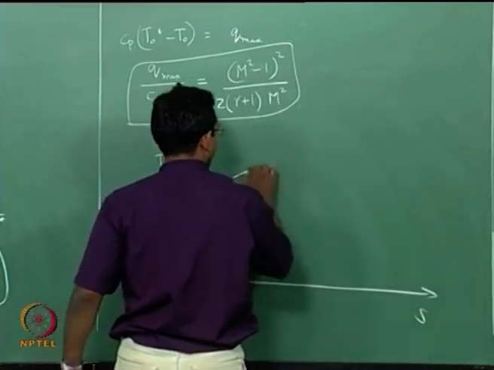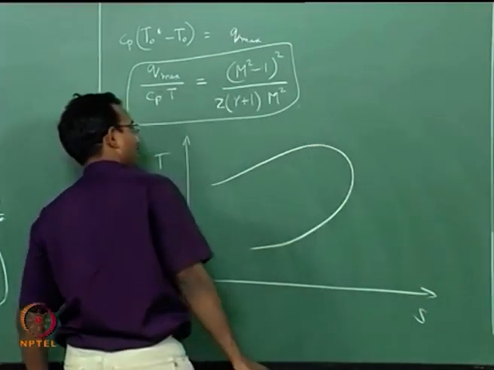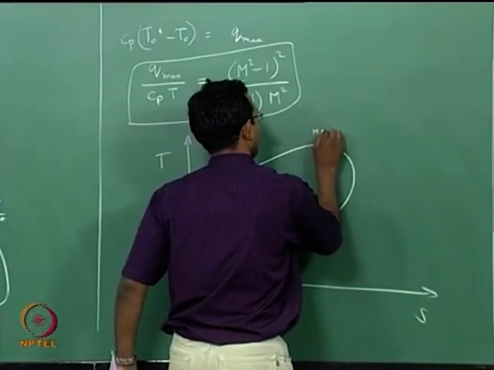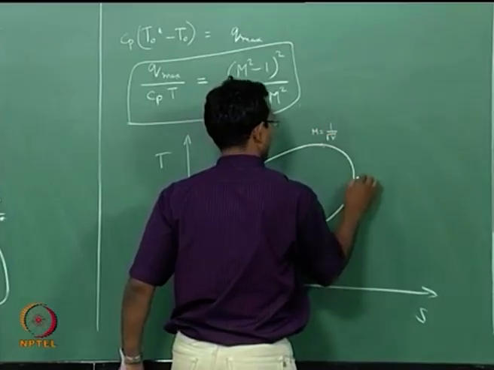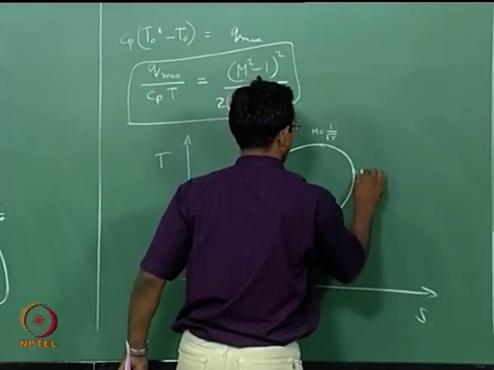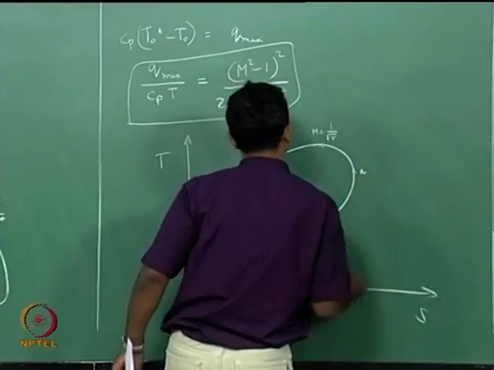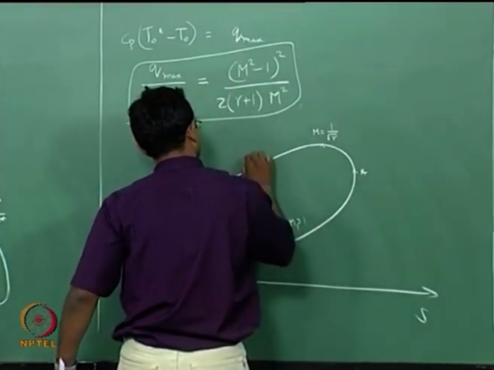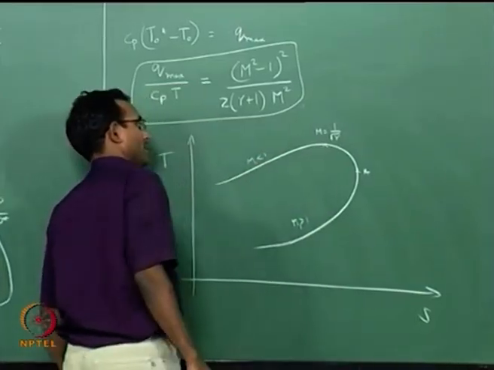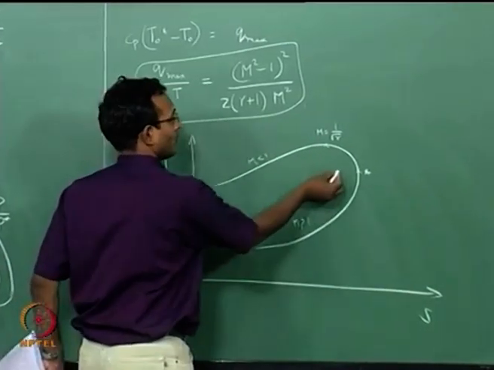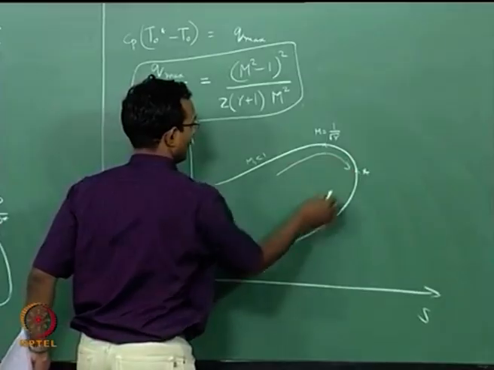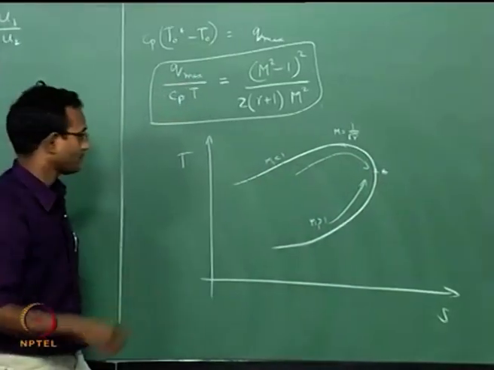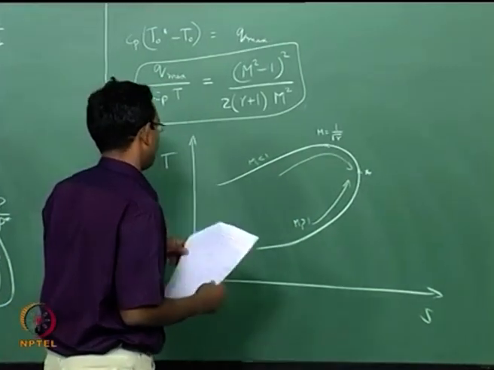We already had this kind of a curve for this TS diagram. We said that this particular point corresponds to M equal to 1 by square root gamma. This is my star condition, and this is my M1 greater than 1, this is my M1 less than 1, and we said that if I am heating, I am going to go this way. Heating will go towards M equal to 1 from both directions, cooling will go the opposite arrow. That is what we found here.